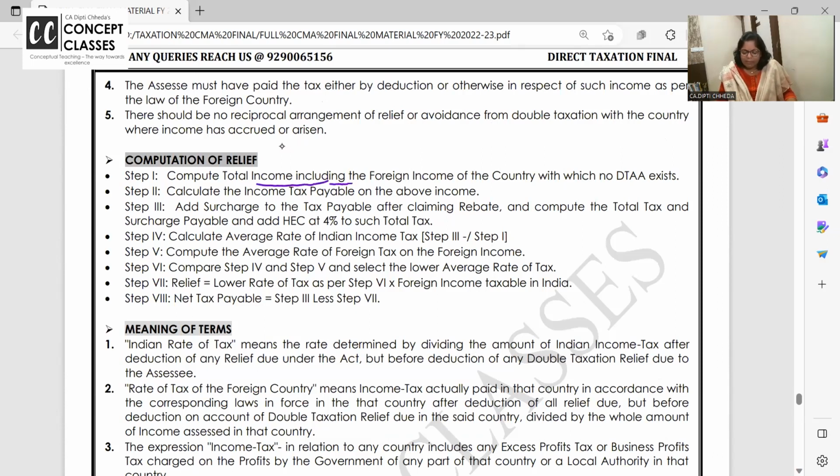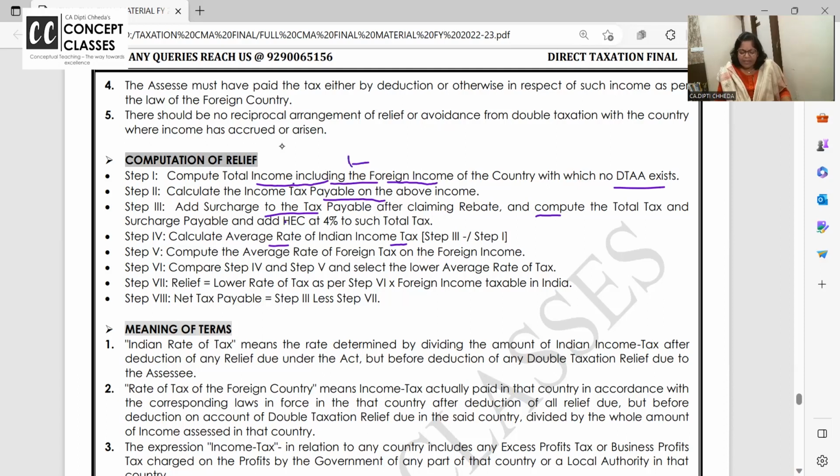Compute the total income including the foreign income, with no DTA. Calculate the income tax payable on the total income. Add surcharge and cess, minus rebate, whatever applies. Calculate the average rate of tax. This gives your final income and final tax.